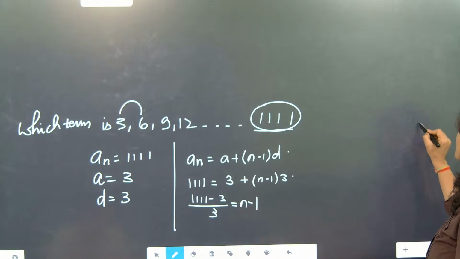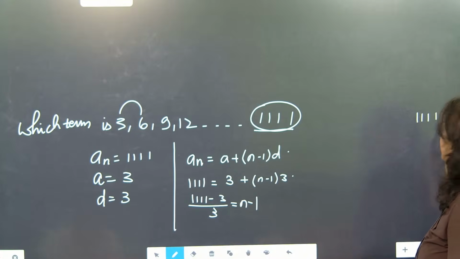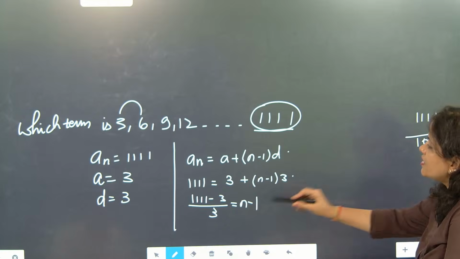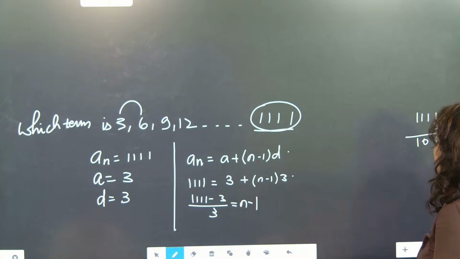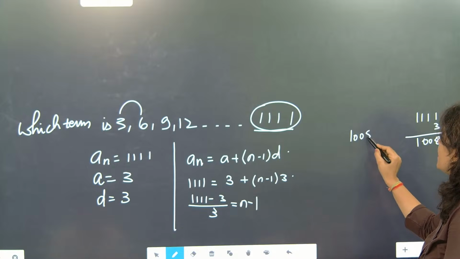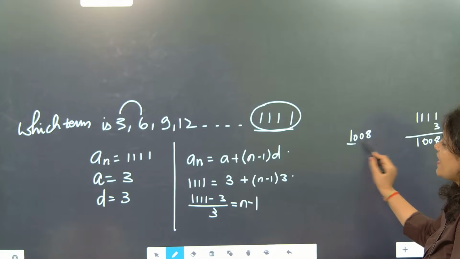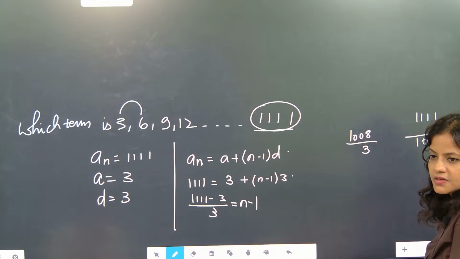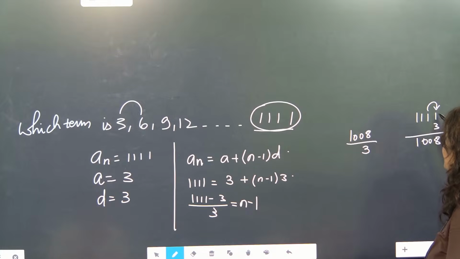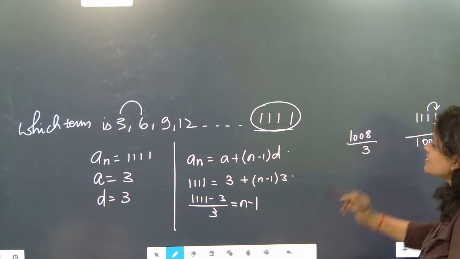Correct? So what will be the 1, 1, 1, 1? And then here you are subtracting from 3. You are getting 8, 0, 1. So here 4 different terms are there. So 1, 0, 0, 8 will be there divided by 3. Is it correct? 11 minus 3, because this carried 1. It will become 11 minus 3, 7. So here it is coming as 7.